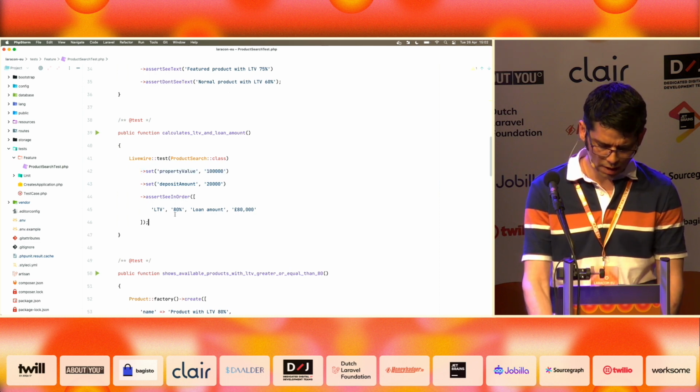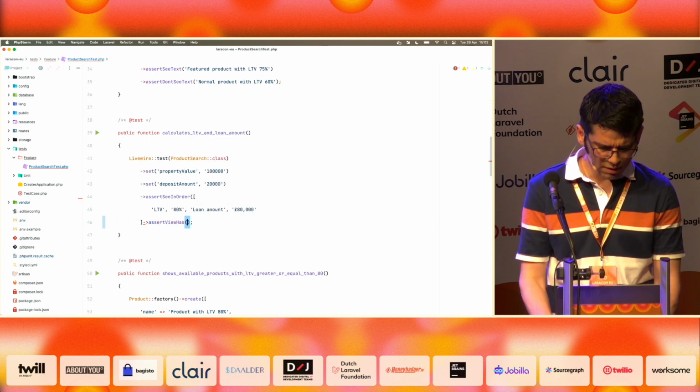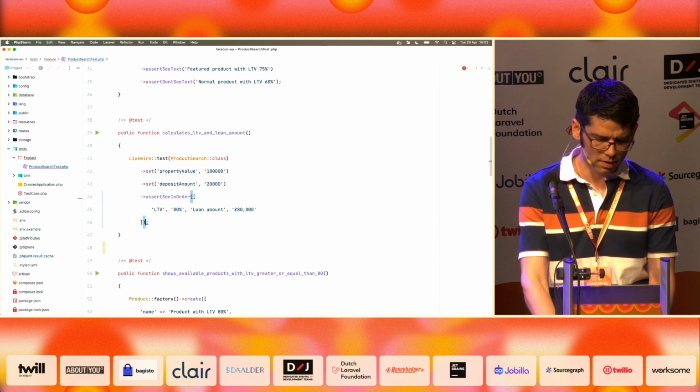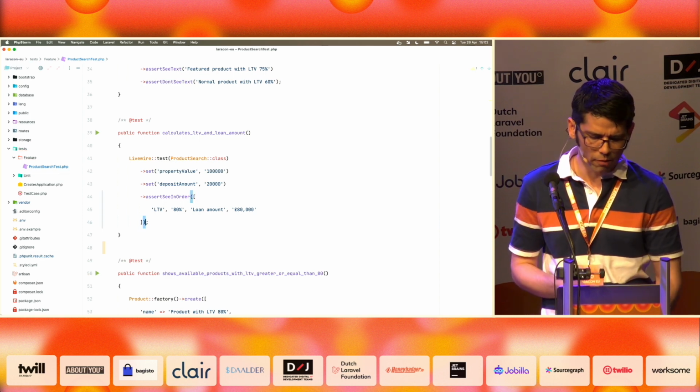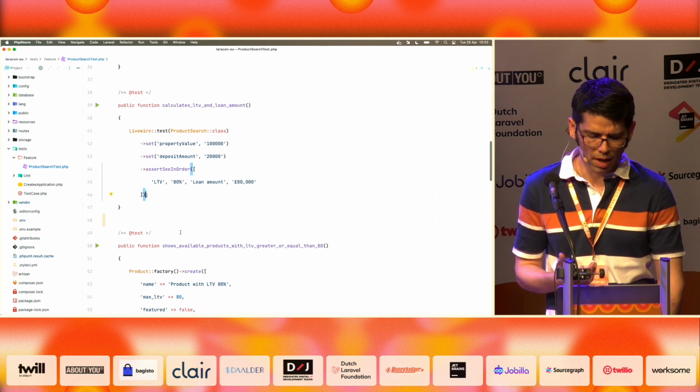Here I could have used assertViewHas. I could have done that. But this is still not ideal. We shouldn't need Livewire to test simple math. Nothing against Livewire, really, but we shouldn't be required to use a Livewire component to test a simple math calculation, in my opinion.